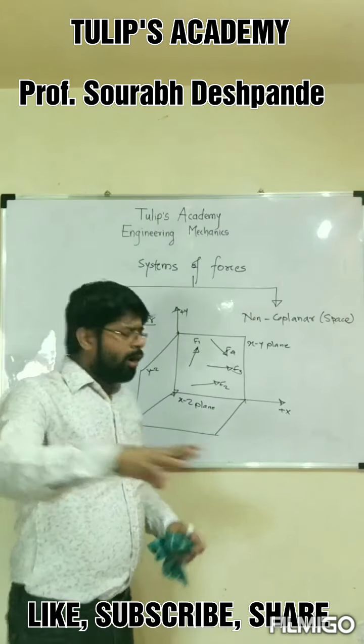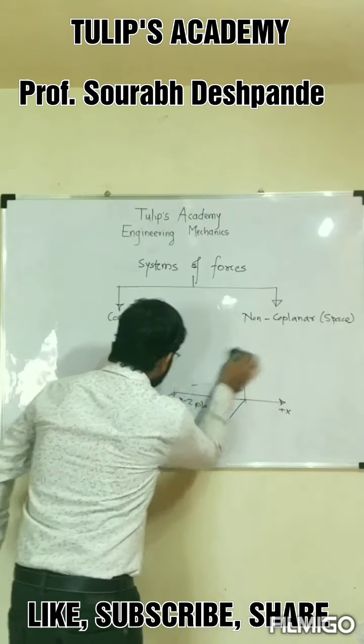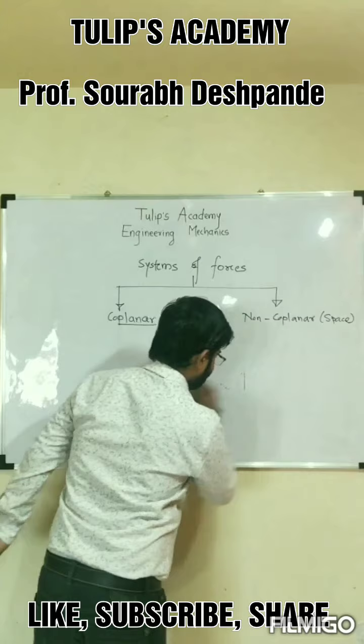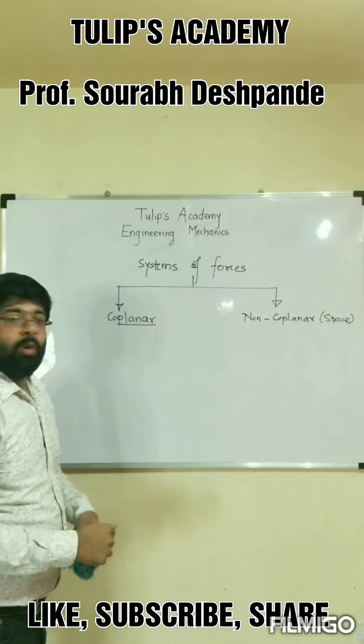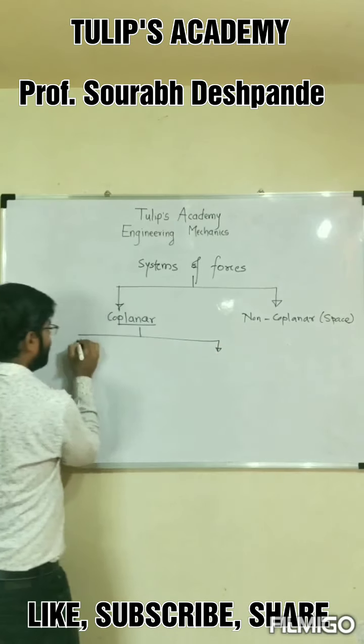Okay, so I think you all got this concept of axis and plane. Now we will see the further classification. So now, coplanar. What is coplanar? Coplanar system I already know. I have already explained it.